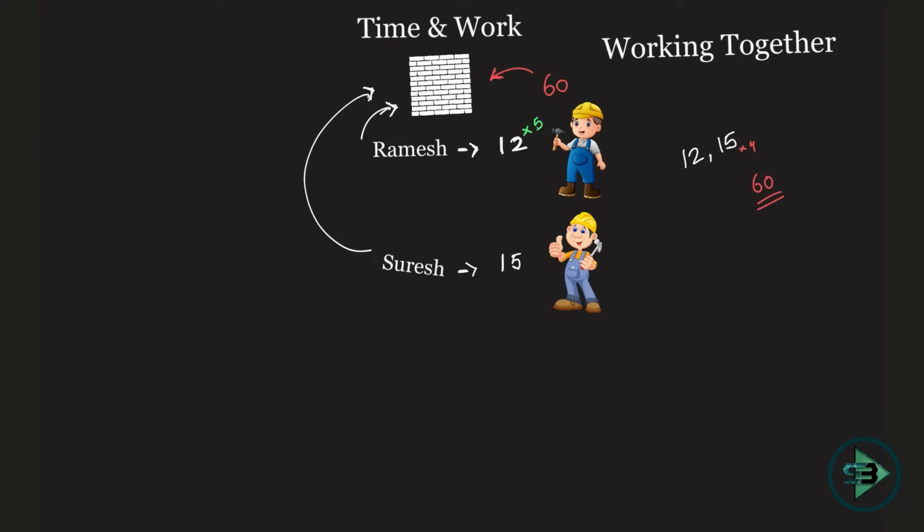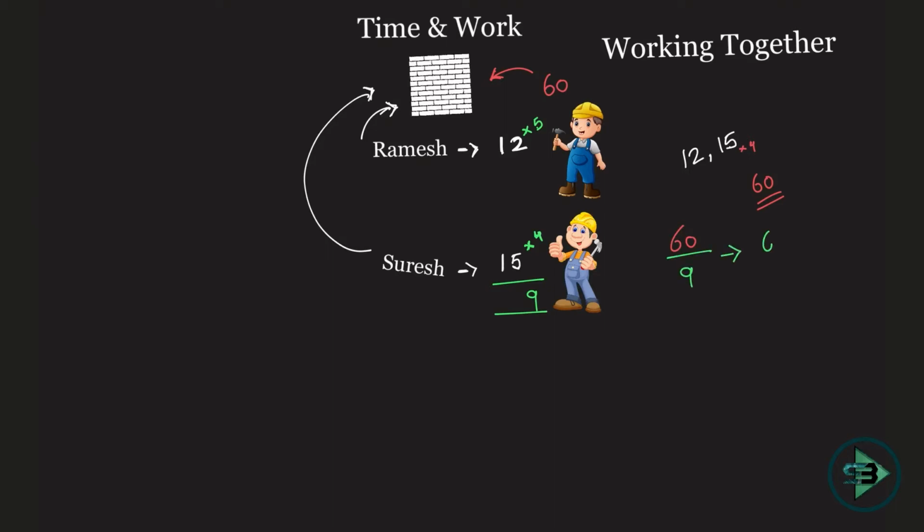Okay, Suresh working alone does it in 15 days, which means per day he puts in how many bricks? 4. If they are working together, how many bricks will be put in one day? 5 plus 4, which is nothing but 9. How many bricks are you supposed to put in to finish the work? 60. How many bricks do you put in per day? 9.